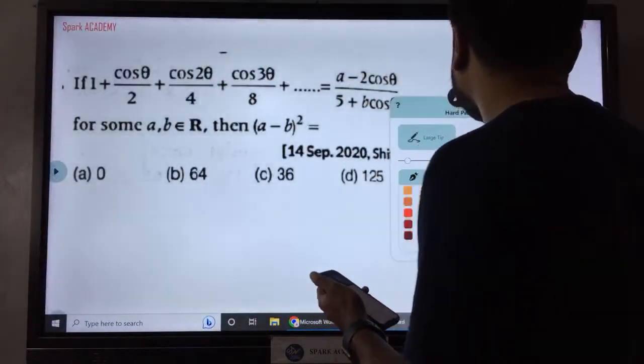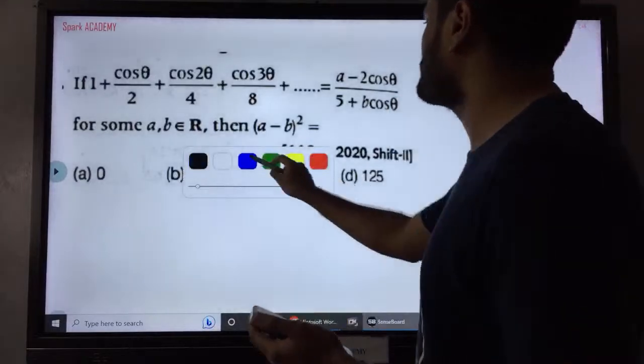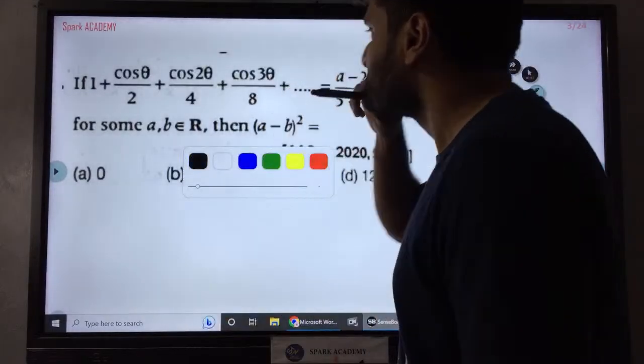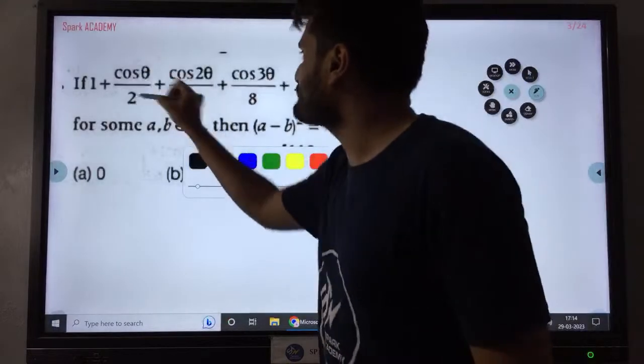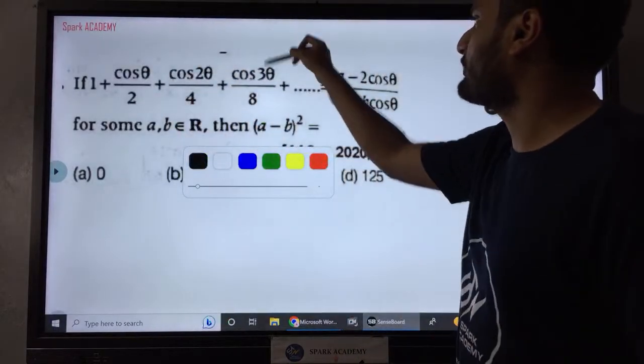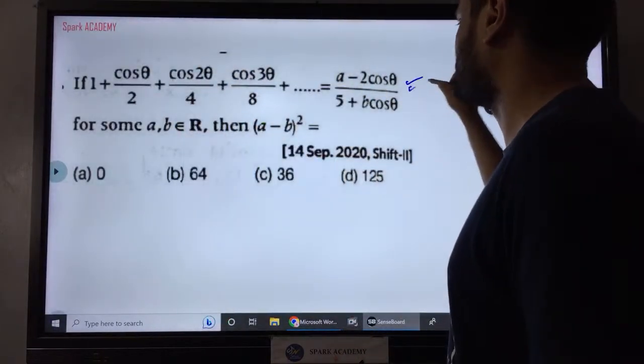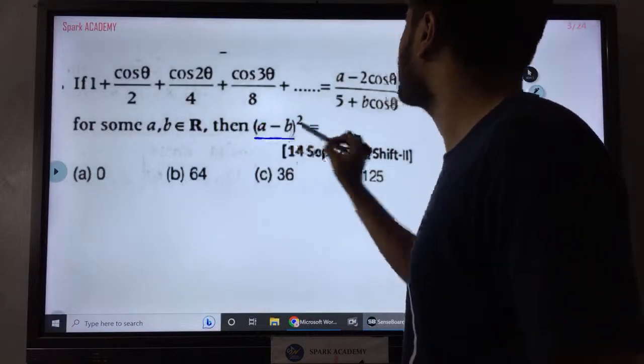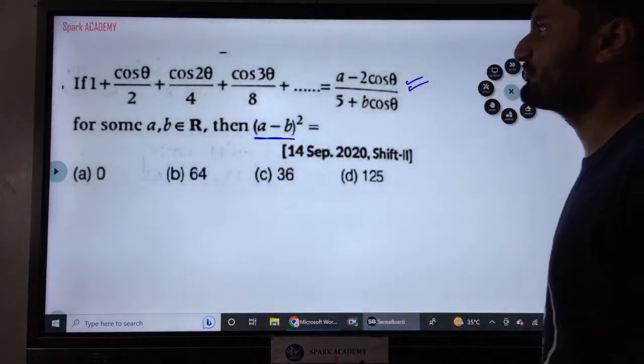This was again a trigonometry question, but this also you can do in a very easy way. They are given 1 plus cos theta by 2 plus cos 2 theta by 4 plus cos 3 theta by 8 is equal to some expression. They are asking what is (a minus b) whole square.